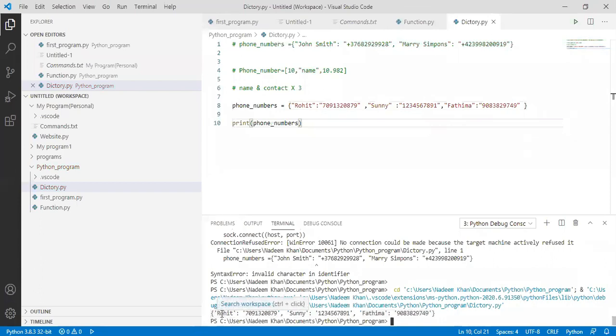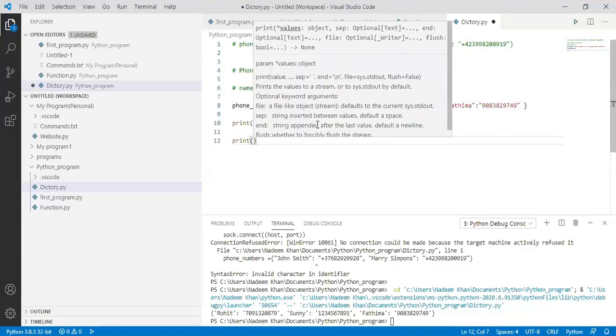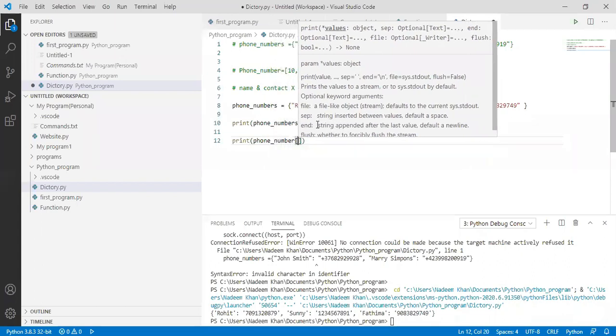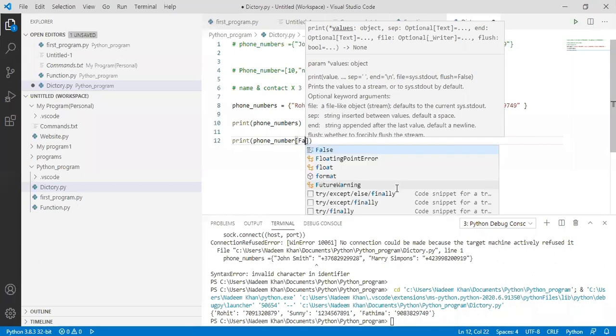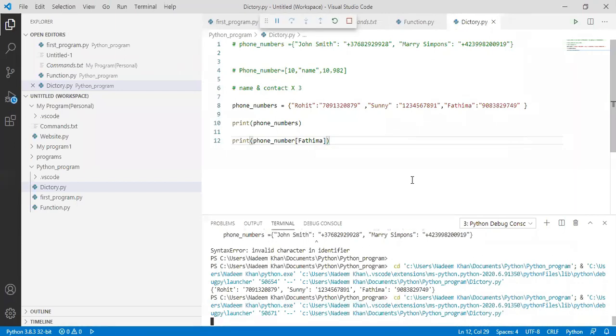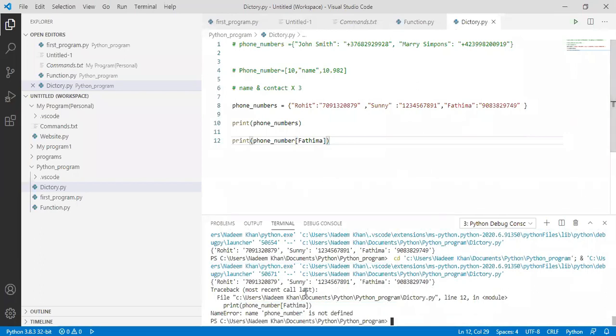But if someone asks me that this print command is printing the whole contact details, and I want to print just the contact number of Rohit, right? So for that, what you have to do, you have to use this. Please mute yourself. Let's suppose I have to print the phone number of Fatima. Phone numbers.